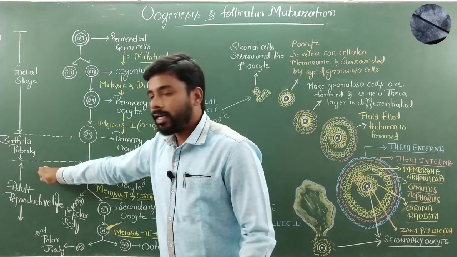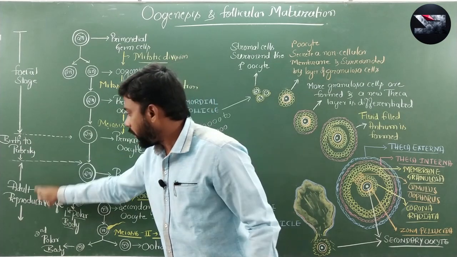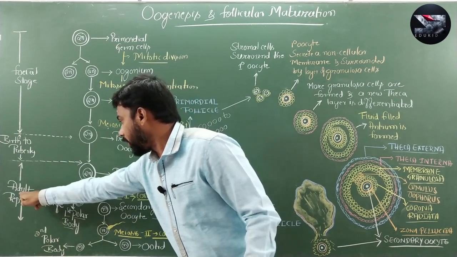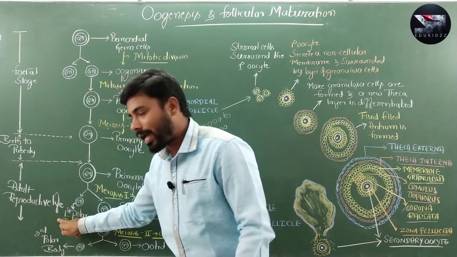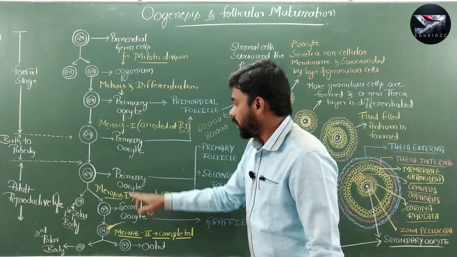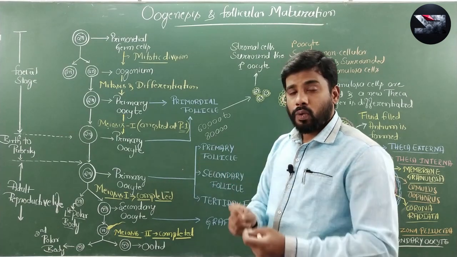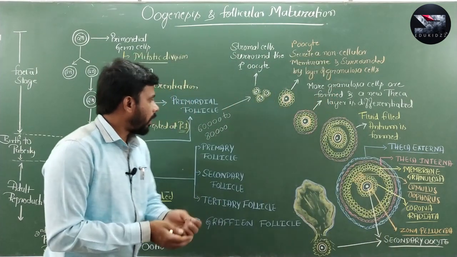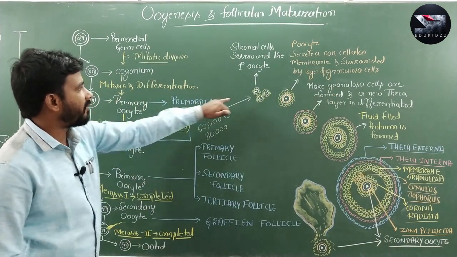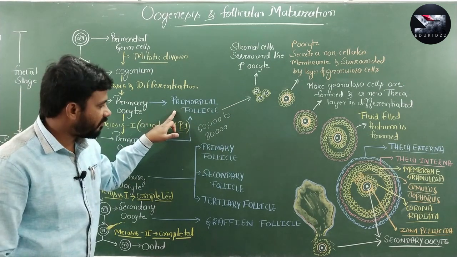Now, at puberty or after puberty, in the actively reproducing period, in adult reproductive life, what happens? The primary oocyte is already surrounded by a few follicular cells to form primordial follicles.